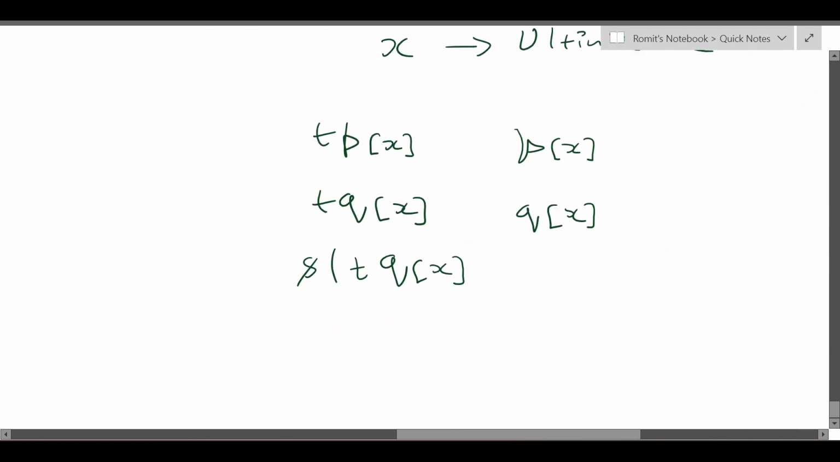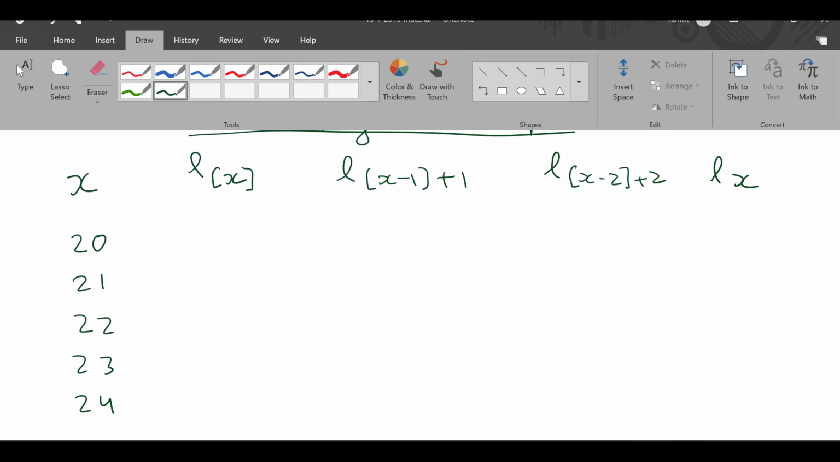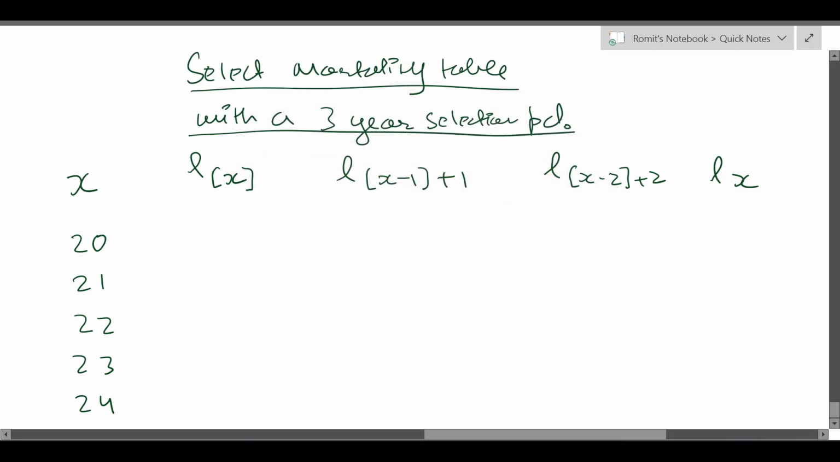Okay, so that is how it works. Now let me discuss a few more details about this. Let me discuss with you what a select mortality table with a 3-year selection period looks like. And I'm only plotting LX.